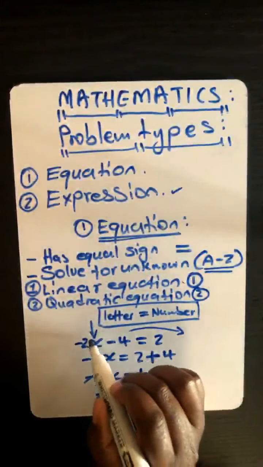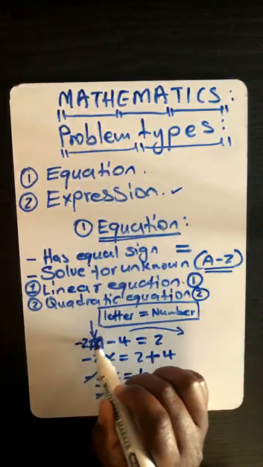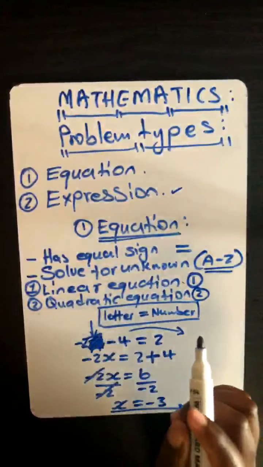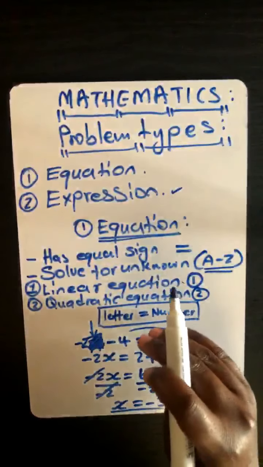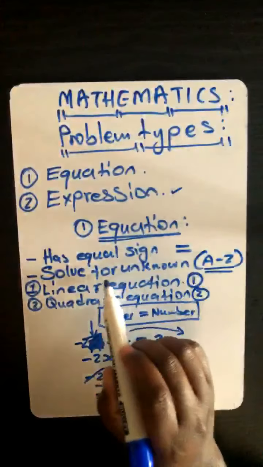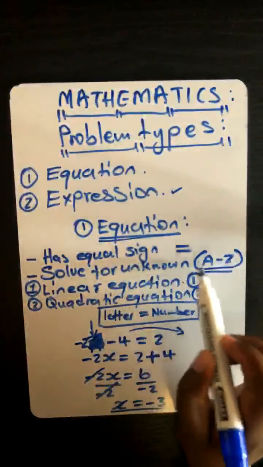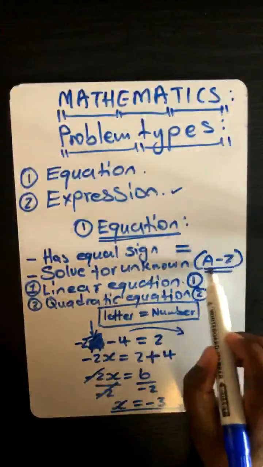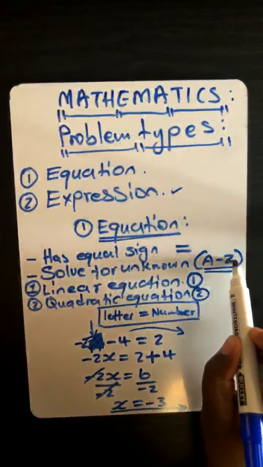This unknown can be m, it can be n, it can be a, it can be z, it can be any letter from a up to z. You just solve it the same way. So that is why I was saying an unknown is represented by a letter, which could be any letter from a up to z. Does it make sense, lawyer?